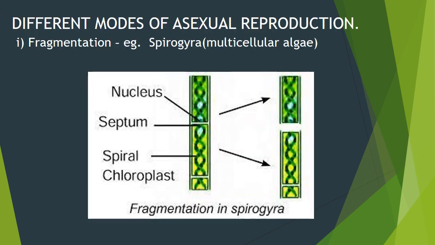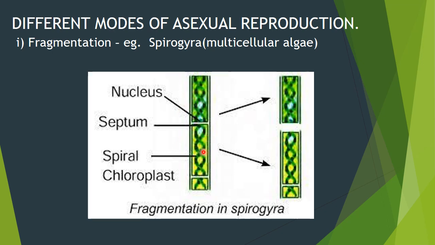The different types, one by one we will see through examples. First one is fragmentation. The given example is Spirogyra. Spirogyra is a very common example which we study in biology. You will remember this because it was a practical specimen in 11th standard. See, it has a long filamentous body. Inside this long filamentous body you can see the spiral chloroplast. We have actually seen all this in a slide in the lab.